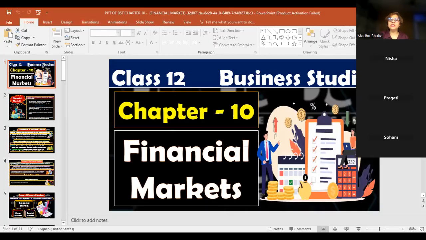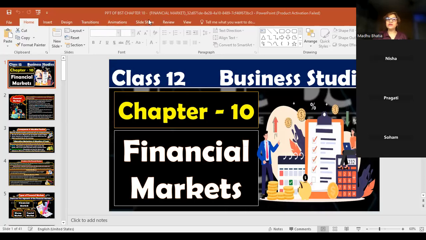All right. So, boys and girls, we are going to start with our chapter today, and that is financial markets. So, we are pretty much aware what are financial markets, right? So, financial market is a market for finances, a market which deals with two kinds of funds, short term and long term funds.